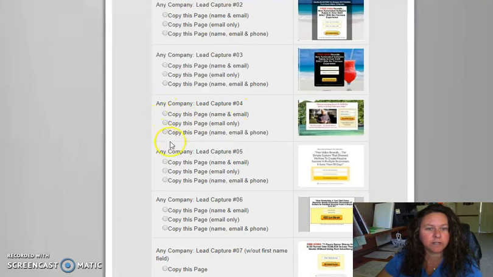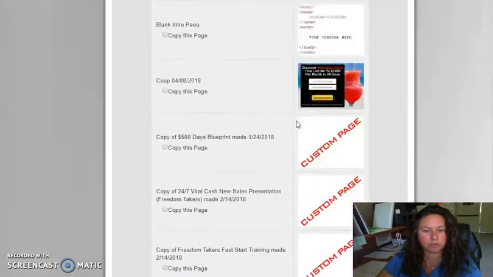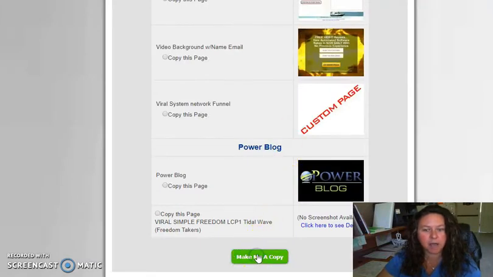and then you can also, right in this area, you can choose what information you want to capture. So do you want to capture their name and email, just their email only, or their name, email, and phone number? I stay away from the phone number because a lot of people really do not want to put their phone number in the system. I prefer to use name and email because when I'm sending out email blasts, I like to be able to use their first name if at all possible. So I'm going to say use this page, name and email, and then we're going to go down here and we're going to click make me a copy,